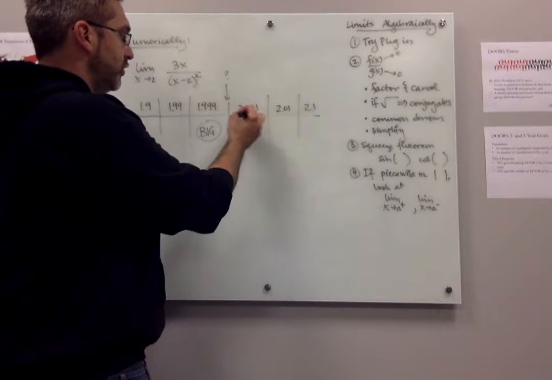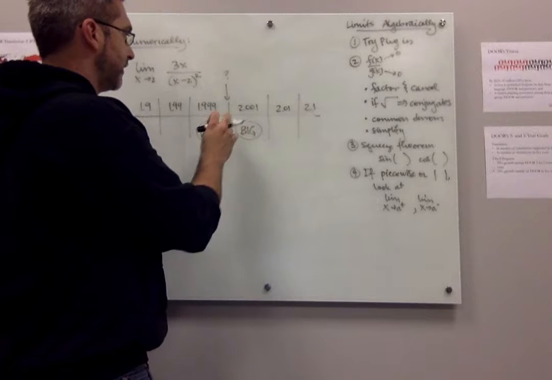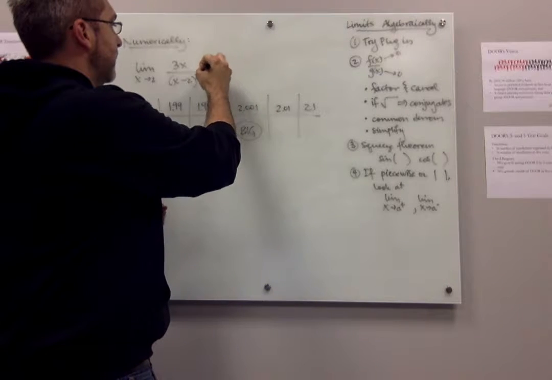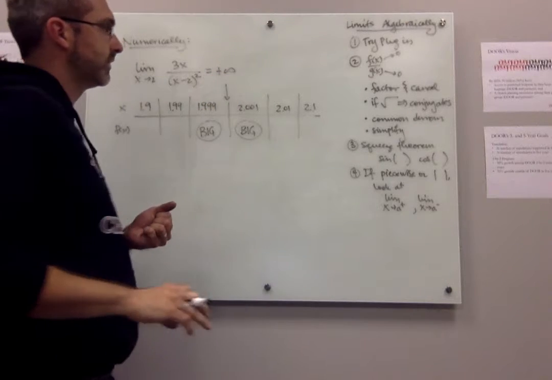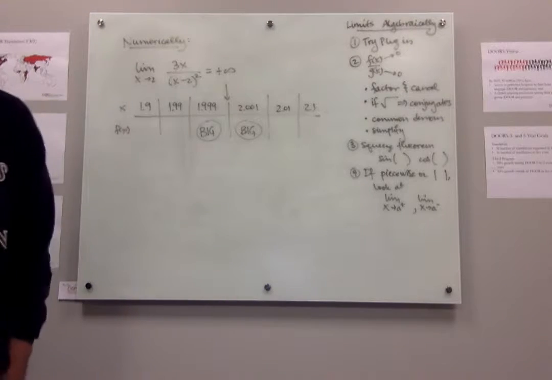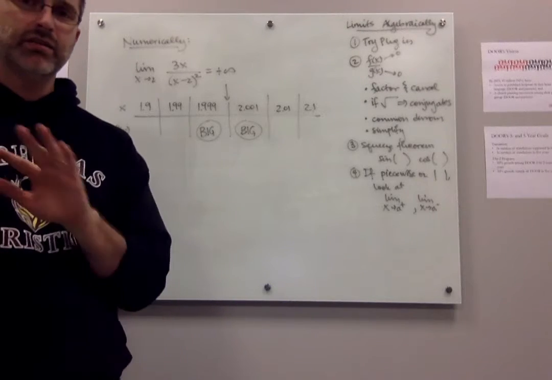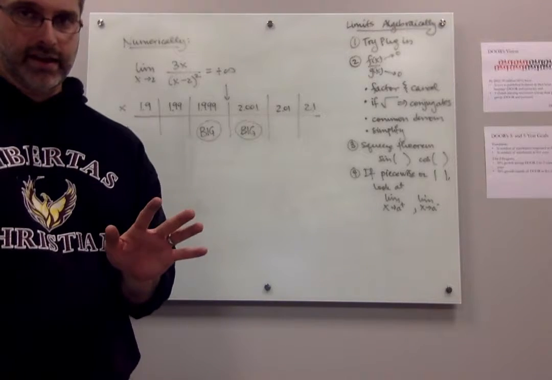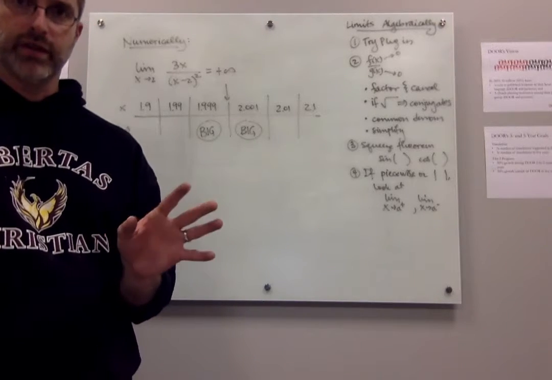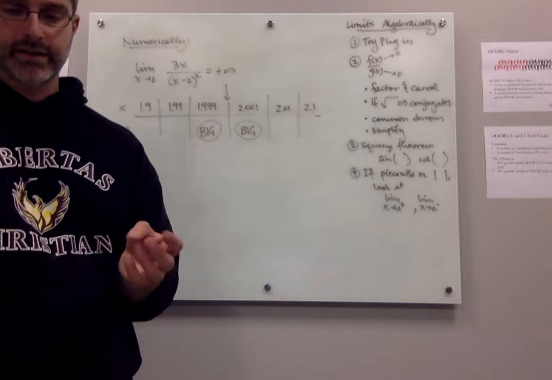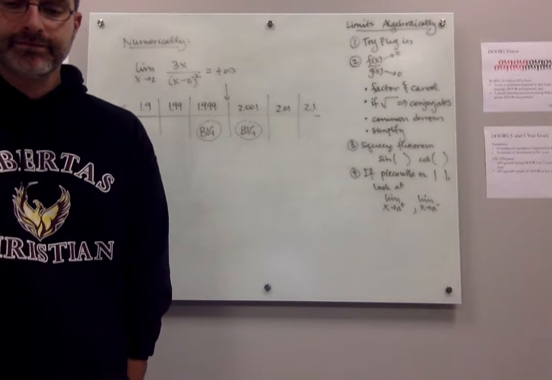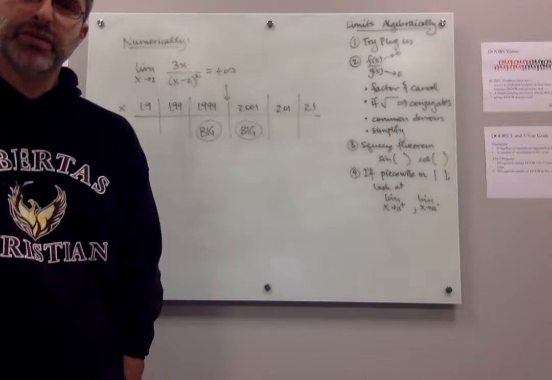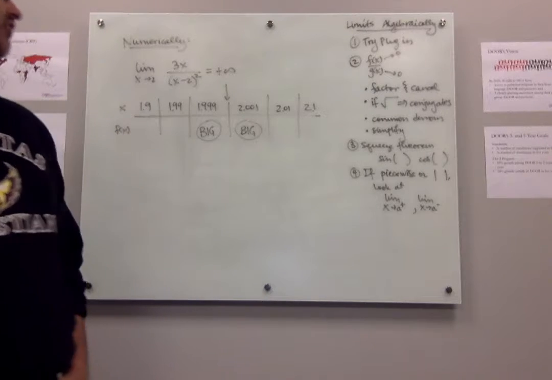So if I saw huge, big numbers here, like 1 million or something like that, then my guess would be that this limit is positive infinity. Okay, again, when you're doing numerical limits, it's always a guess. You don't know for sure one way or the other. But for the most part, you can be fairly sure there.